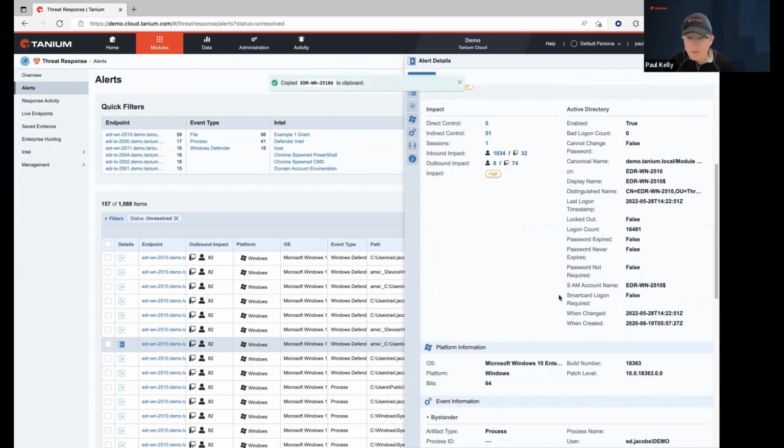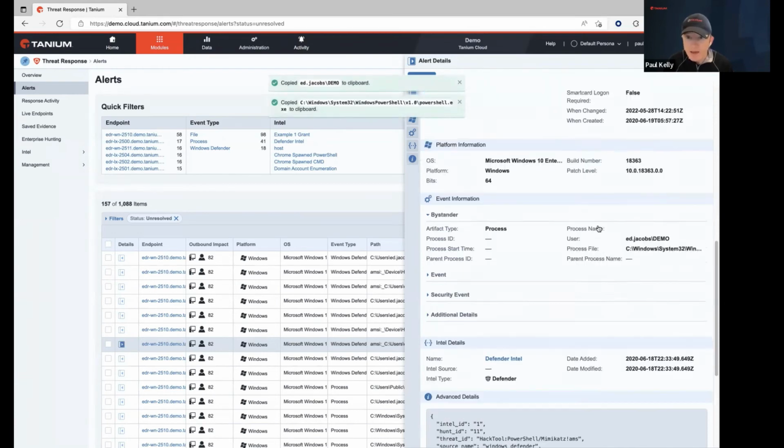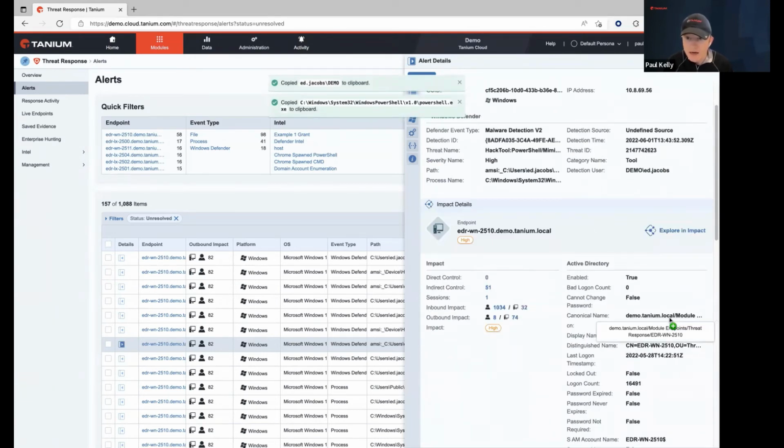It's great. So if you wanted to pivot in here and search on it, search on the host name to pull back additional information, you have the ability to do it. Like here is the user, for example. I just copied him to the clipboard, and here's the process file path for it. So all good stuff.